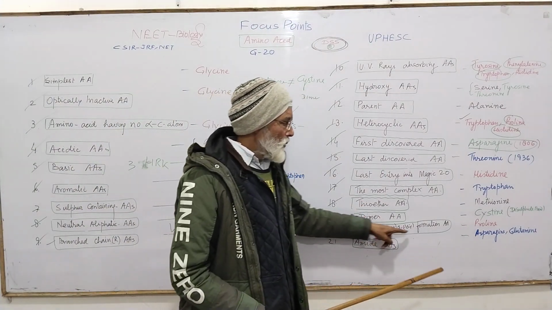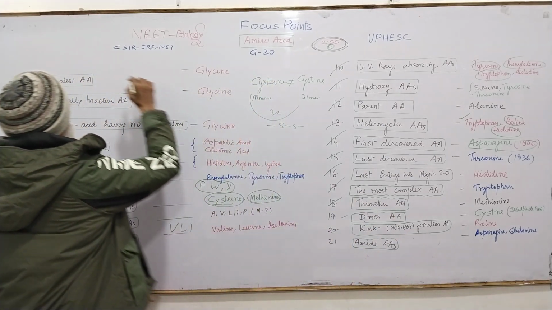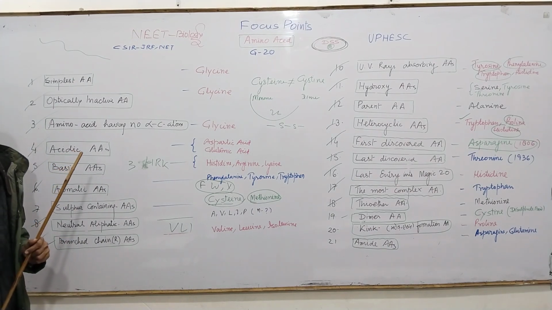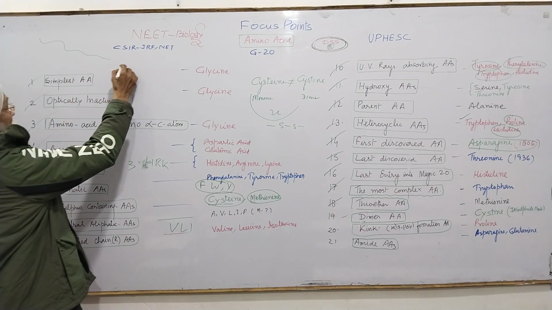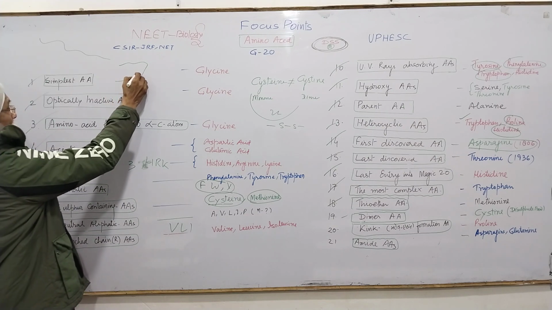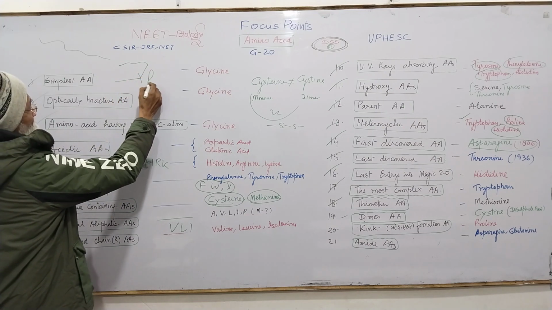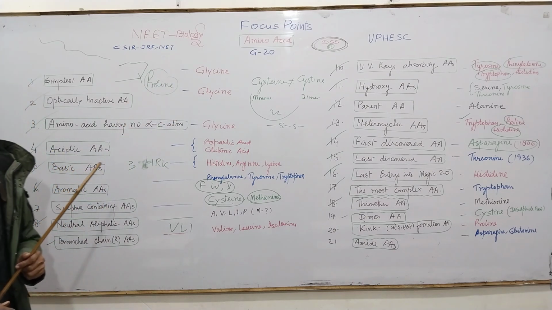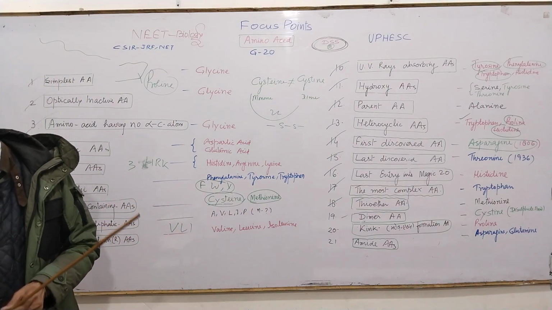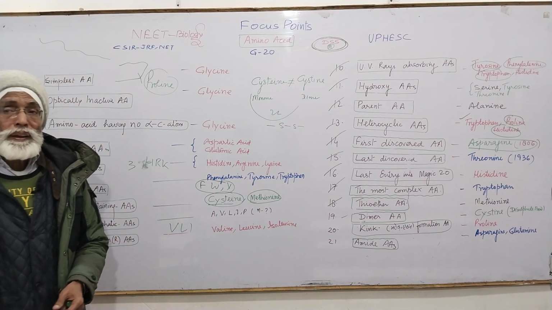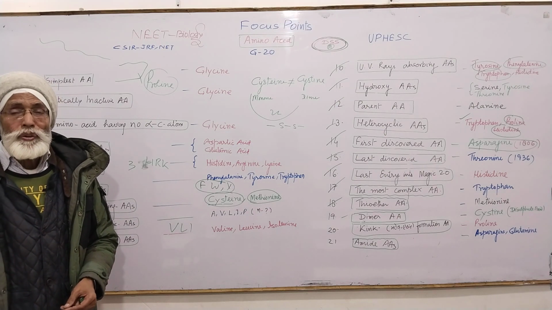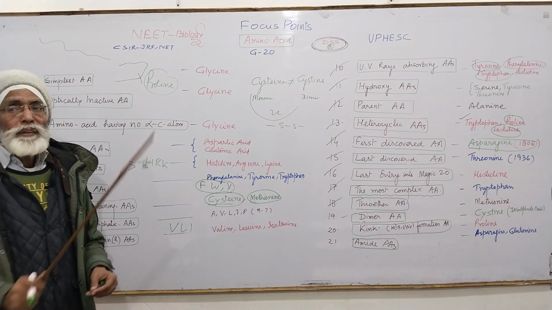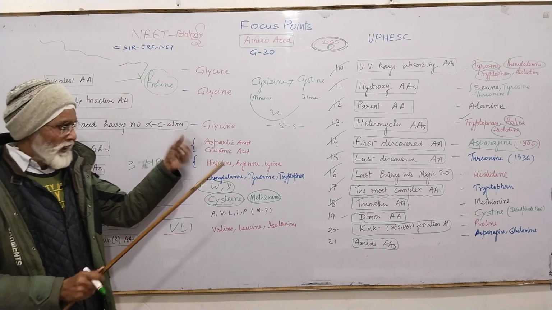And kink formation amino acid. Suppose you have got a polypeptide chain, and you want to have just a kink or a bend like this way, an immediate turn back, and this kink can be produced by only one amino acid, that is proline. Another very important question, why does it form a bend, why does it form a kink? Because proline does not have a free amino group attached to the alpha carbon atom. That is why they form a kink in the polypeptide chain.